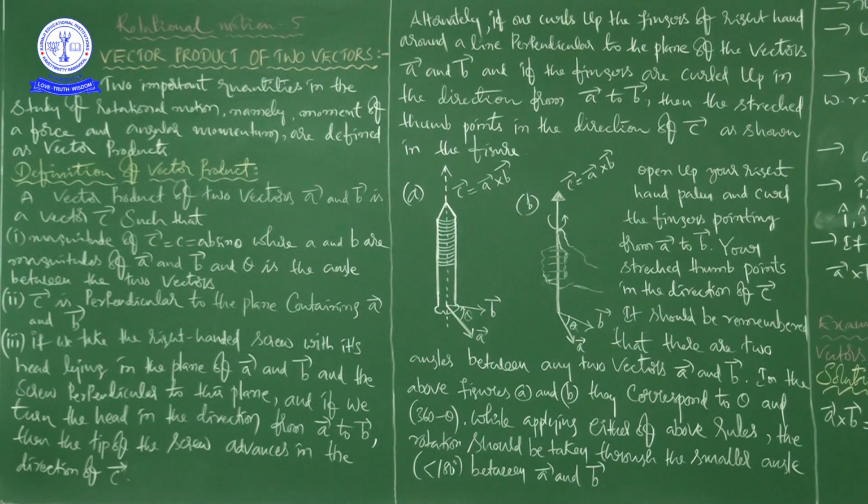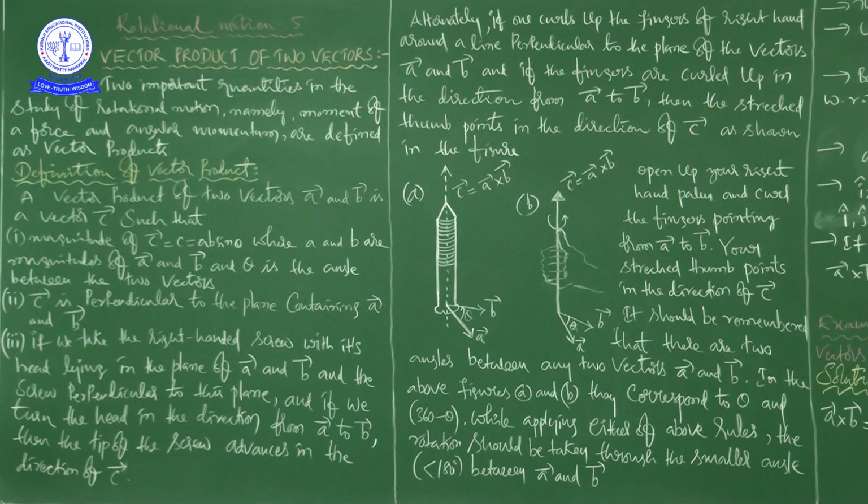It also has direction. The direction you will determine by using the right handed screw, that we will discuss now. And theta is the angle between the two vectors a bar and b bar.